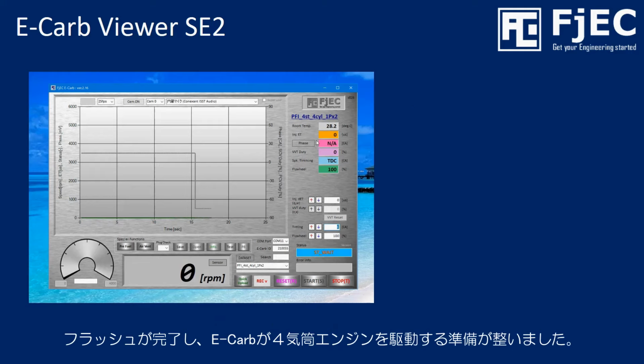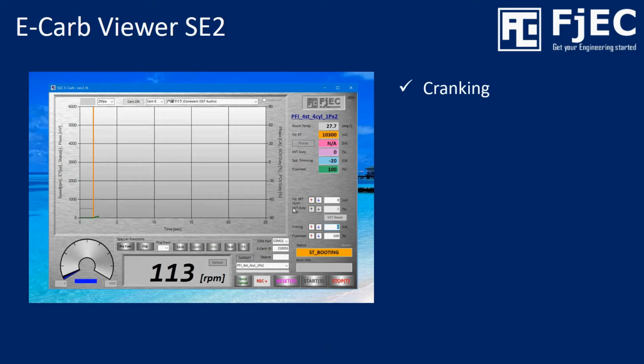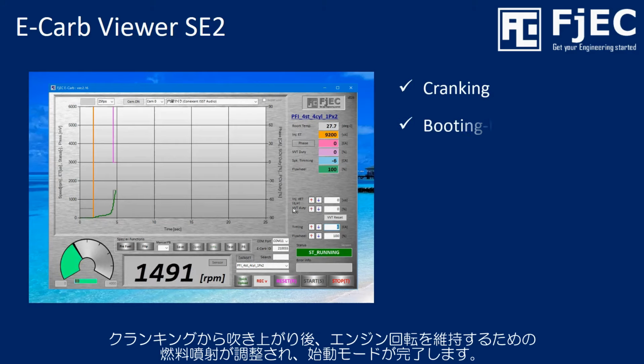Now, all data flash has been completed. This means E-Carb is ready to control 4-cylinder engines. So, let's get the engine started. After cranking and booting up, the starting phase will be completed with appropriate injection quantity to keep the engine running.